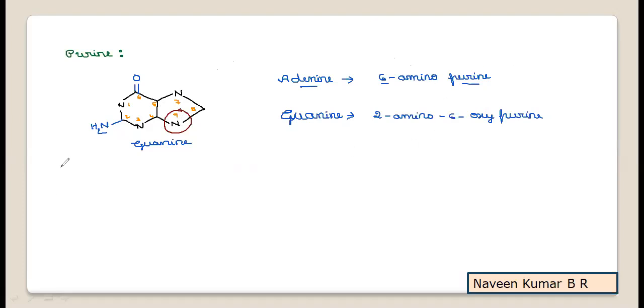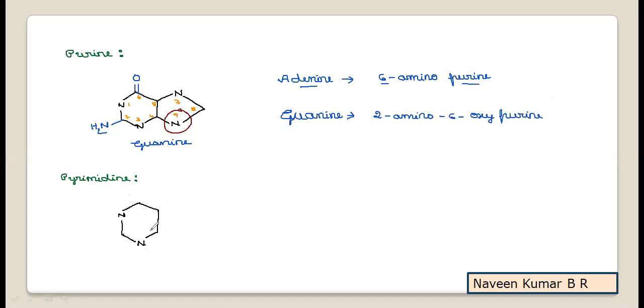pyrimidines. The pyrimidine ring we'll try to learn first, then we'll relate to the chemical names. Now, if we take the pyrimidine ring, you have a single ring. You can consider the first ring of purine that you have written, cyclohexane ring like, with two nitrogens, as the pyrimidine ring, but the numbering here you need to practice in a different way.